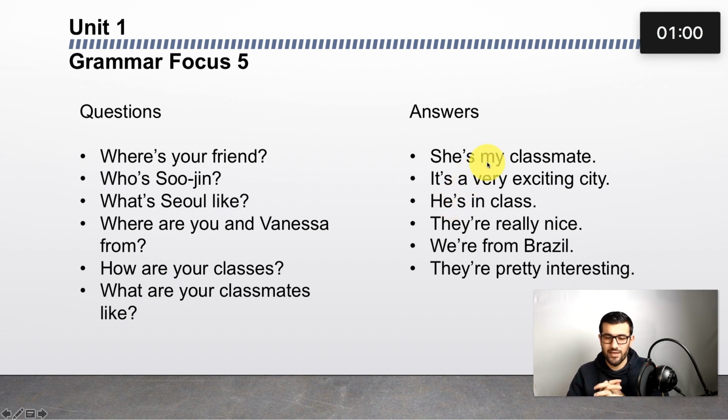What is Seoul like? Like is used for descriptions, in terms of the appearance of something or someone. When you ask what Seoul is like, you just simply say, it's a very exciting city. That means in terms of appearance and maybe in terms of anything else. It is a very nice and very exciting city.